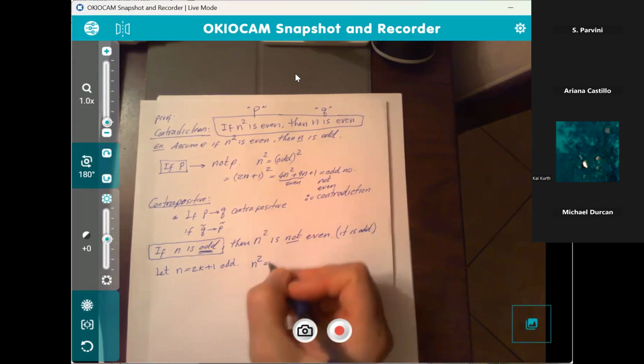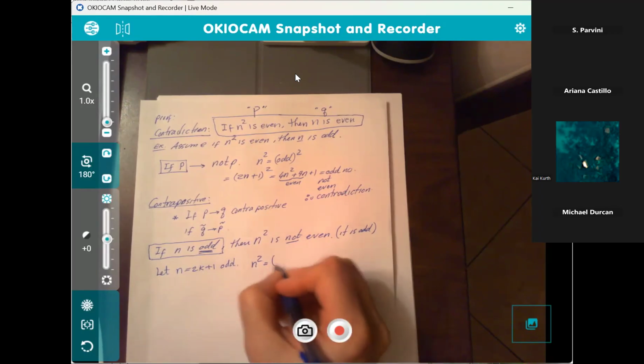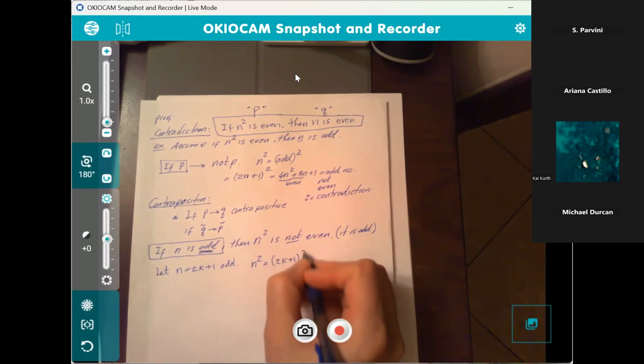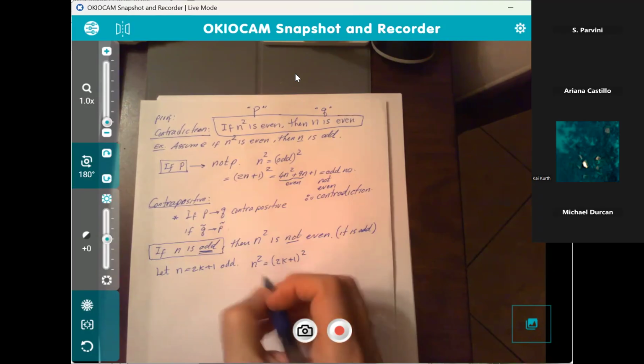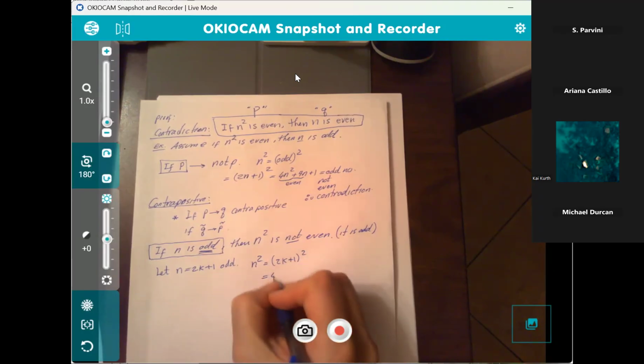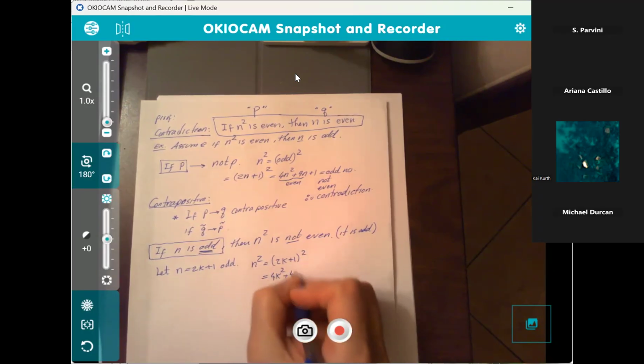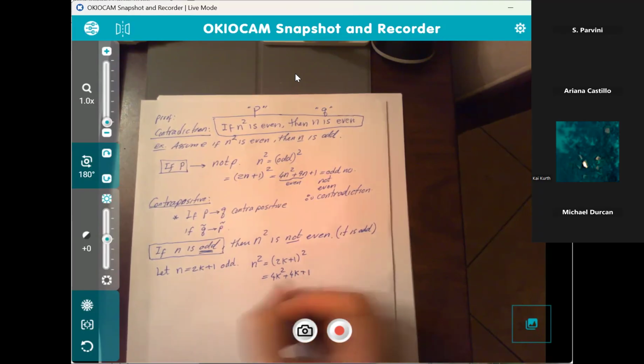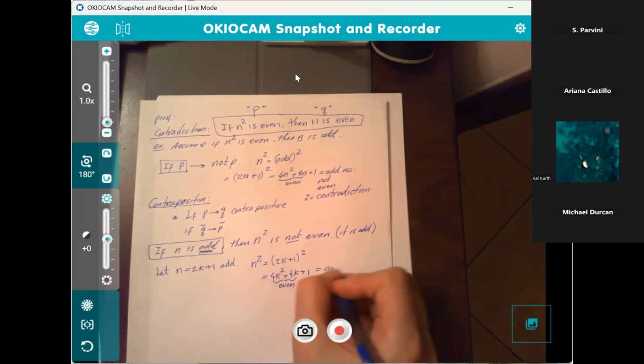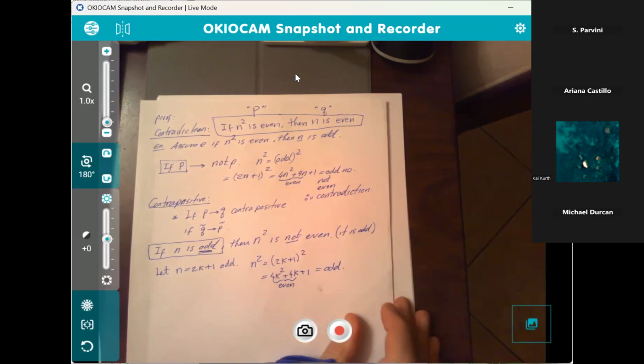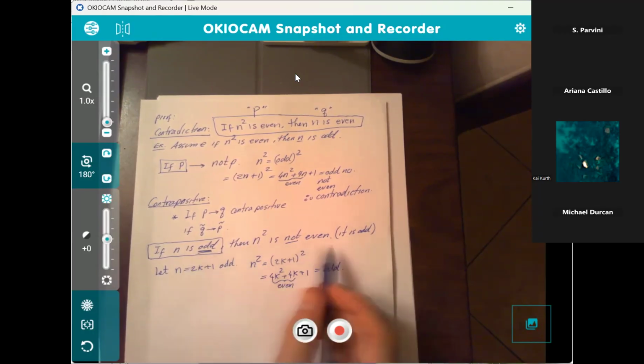N squared is going to be the square of 2k plus 1, just like the one I had up here. And that's going to be 4k squared plus 4k plus 1. And we just showed that this expression will definitely be odd, right? And that's what we just showed here.